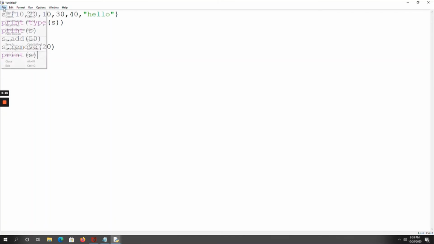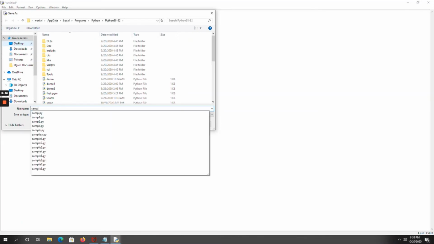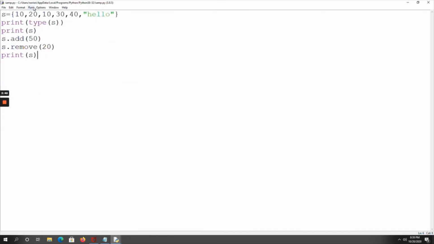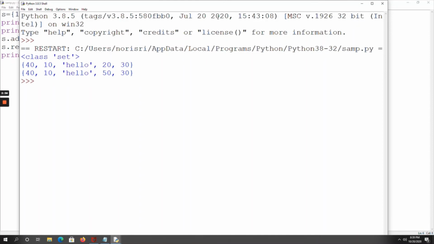Now let's see. Save the file. I am running my module.